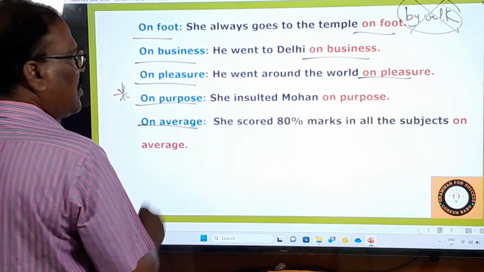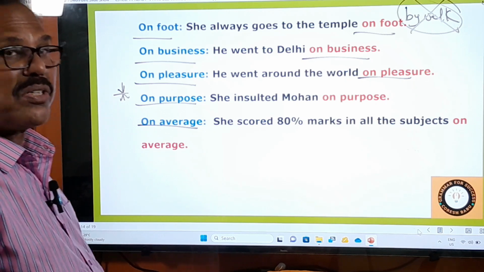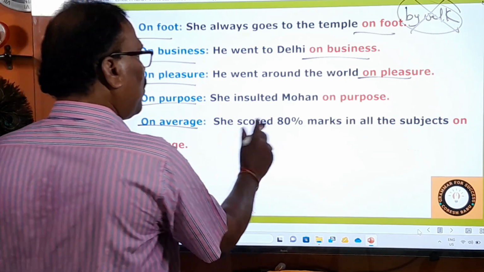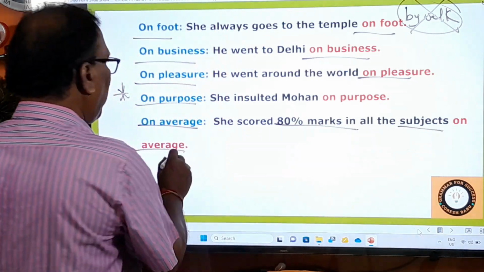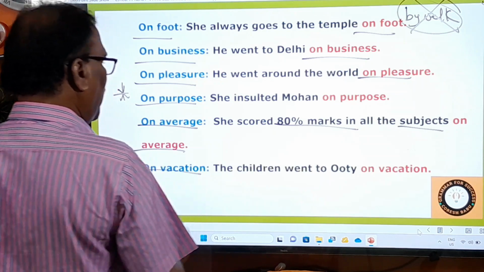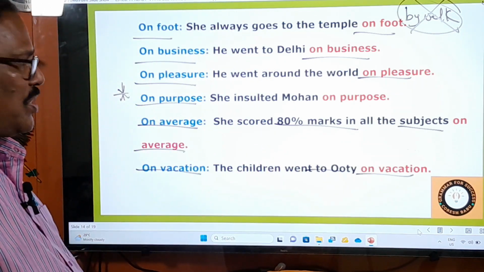And then on average. Some people say on the average. Don't say on the average, say on average. How many marks have you got on average? She scored 80% marks in all the subjects on average. You know that very well. And then on vacation. The children went to Ooty on vacation. It's a beautiful one, on vacation.